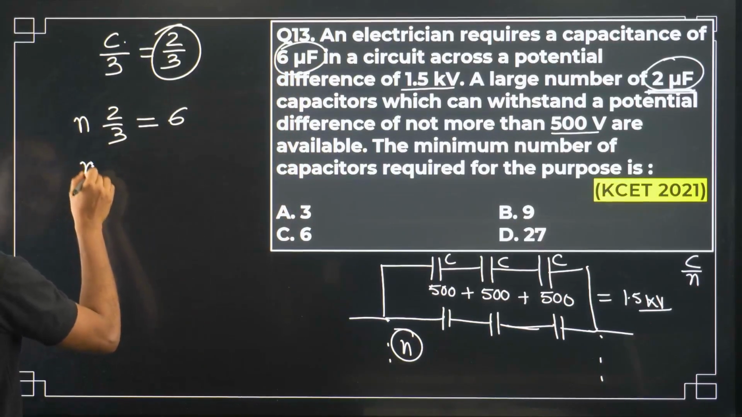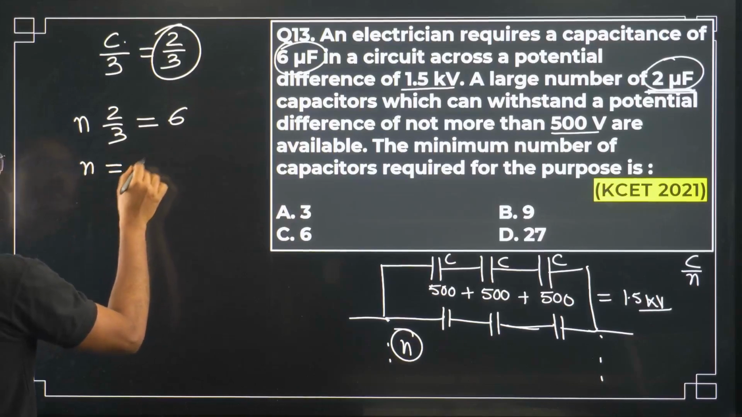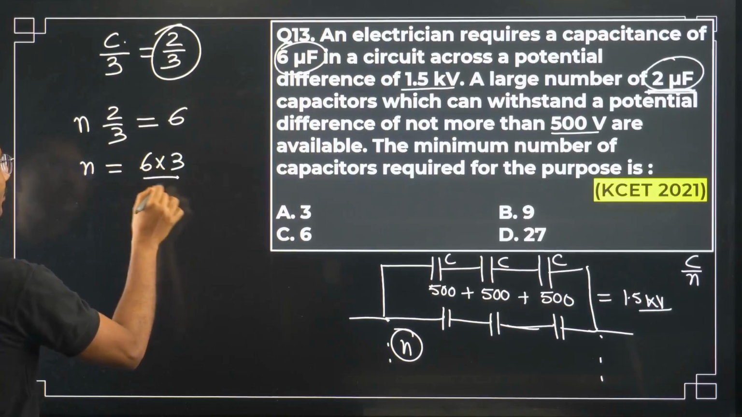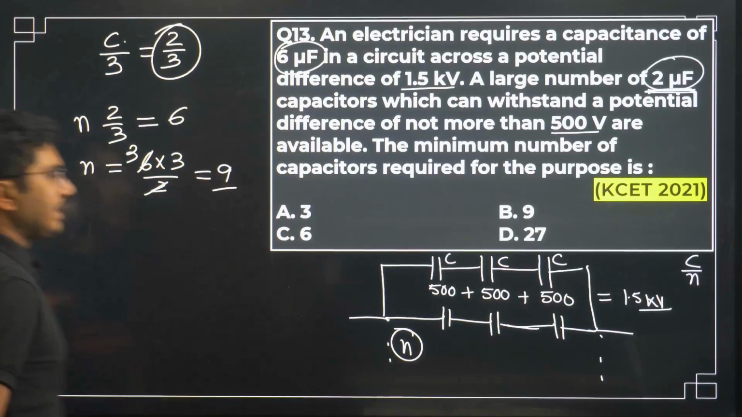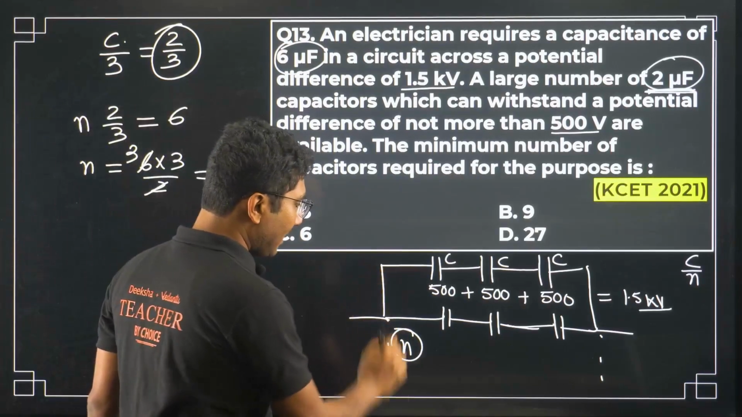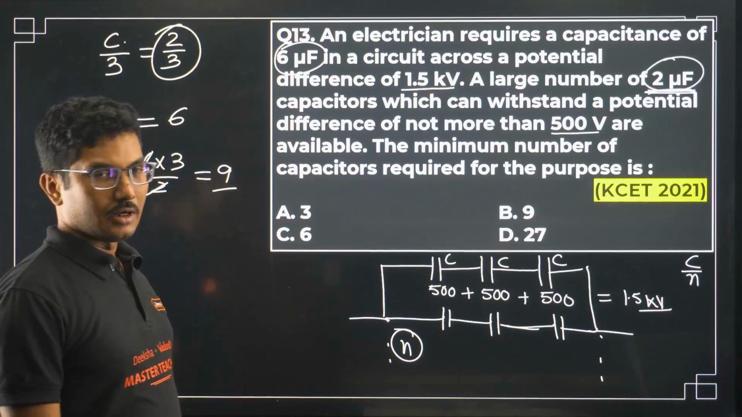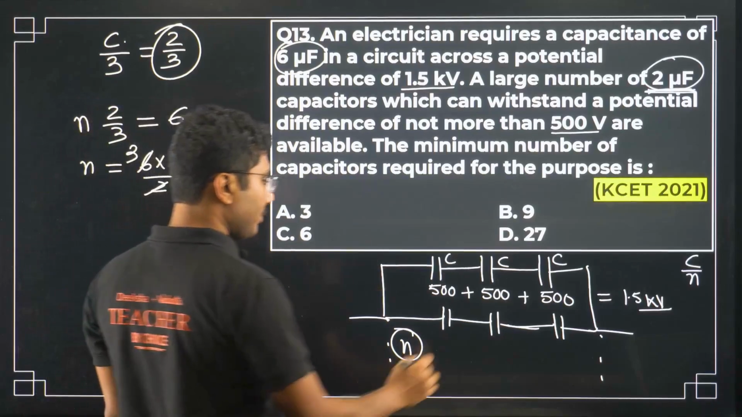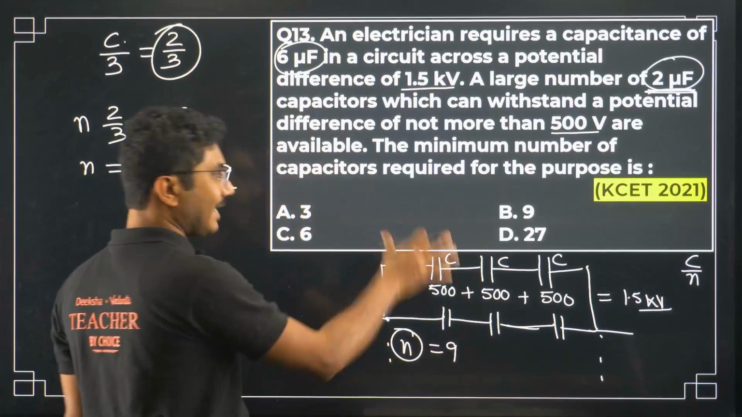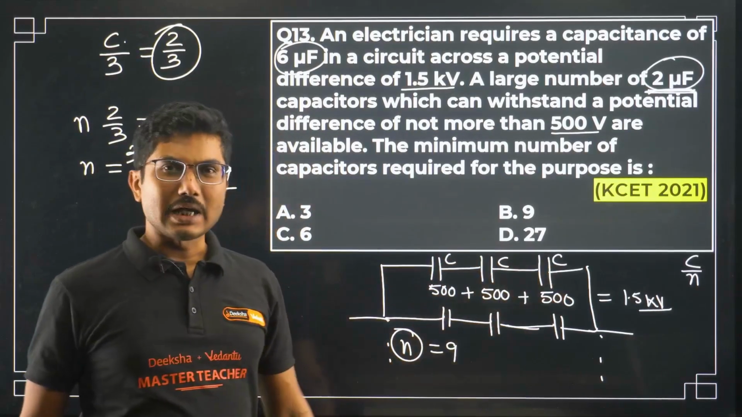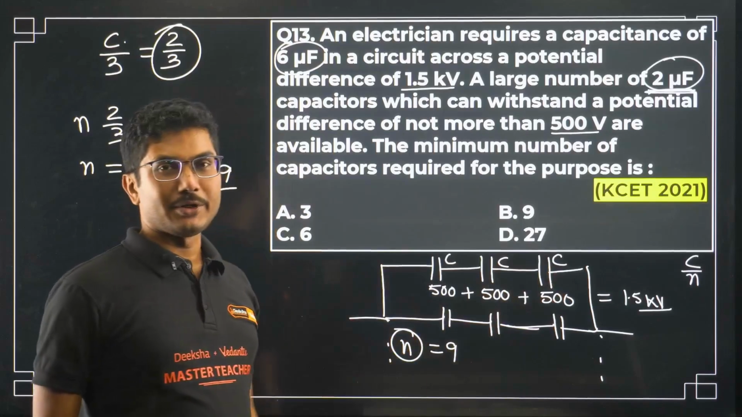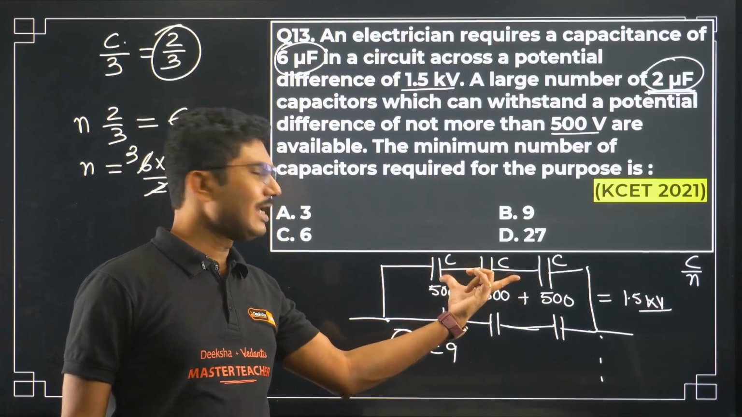So what is N? N equals 6 into 3 by 2, that is 9. So we need N number of such combinations. So the total number of combinations that we require is 9, each combination having 3 capacitors.